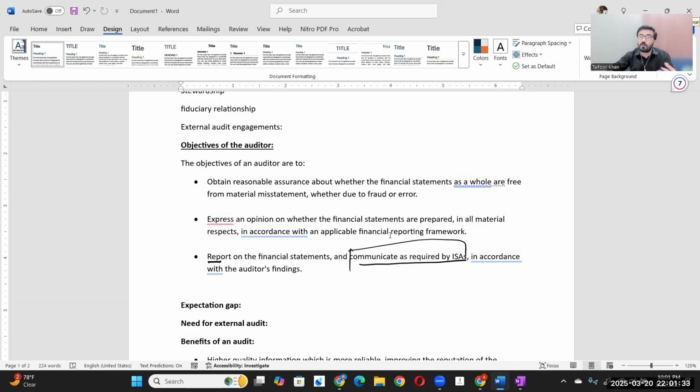Clear? These are different requirements by different standards that require us to communicate with the management or board of directors according to the requirements of that specific standard. This is what they are saying about the auditor's findings. If there are any deficiencies, recommendations, frauds, or misstatements, we will be discussing all in detail. Understood? This is our overall objective of the auditor.